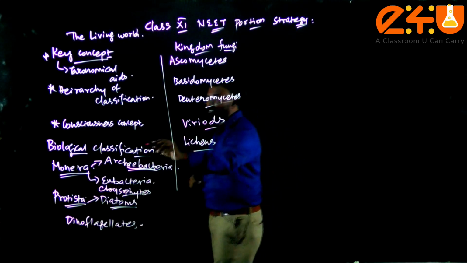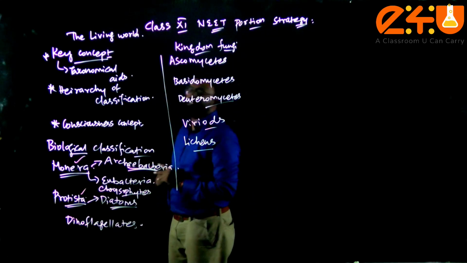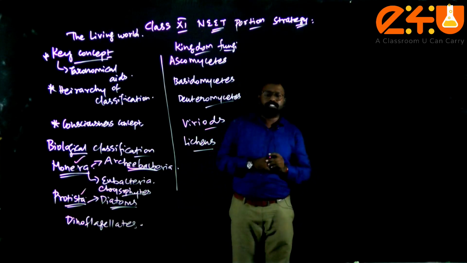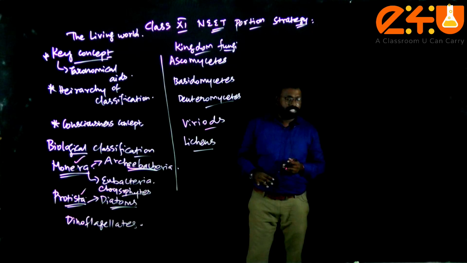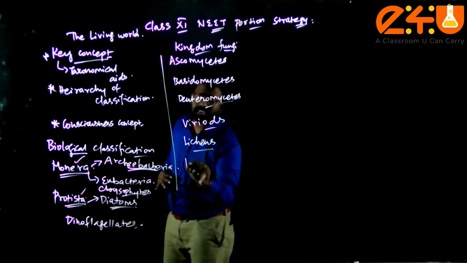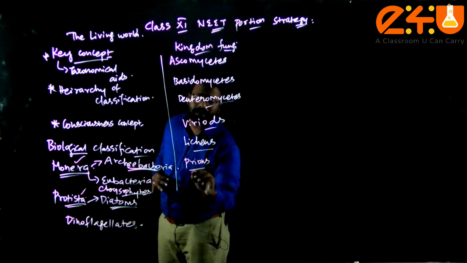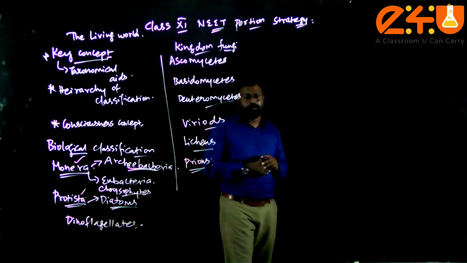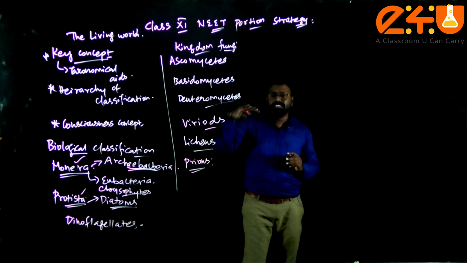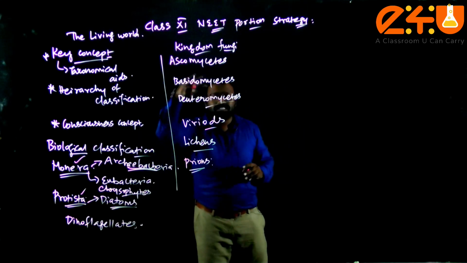So in biological classification, a very notable area is Monera, Protista and kingdom fungi: Ascomycetes, Basidiomycetes, Deuteromycetes, viroids and lichens. Apart from this, if you concentrate on prions examples also, the questions got repeated in this area. Prions examples: bovine spongiform encephalopathy, Creutzfeldt-Jakob syndrome. And this is about biological classification.